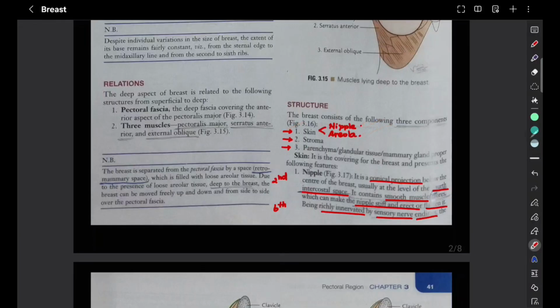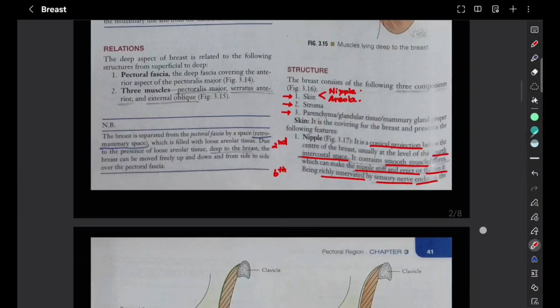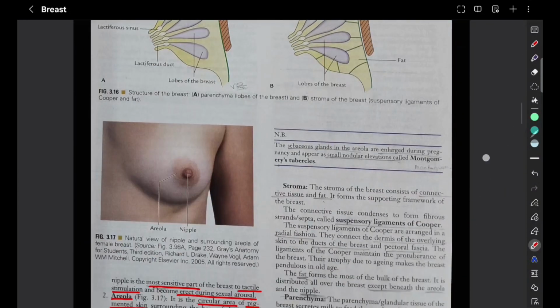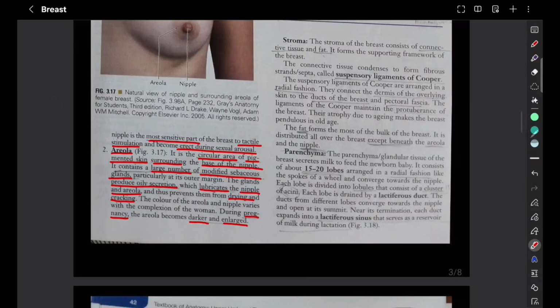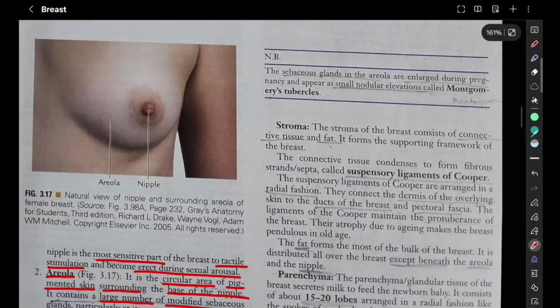So the nipple: conical projection, fourth intercostal space, has smooth muscle. It can become stiff, erect or flattened, and is richly innervated by sensory nerve endings, which makes it the most sensitive part to tactile stimulation, erect during sexual arousal. The areola, on the other hand, is circular, pigmented, surrounding the base of the nipple. It has modified sebaceous glands that produce oily secretion, lubricate the nipple and areola, and prevent drying and cracking. During pregnancy, it becomes darker and enlarged. So we are done with skin.